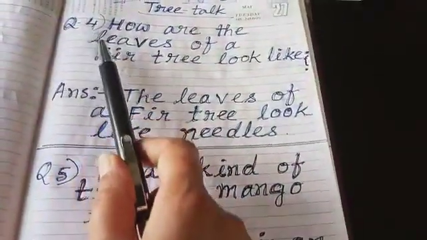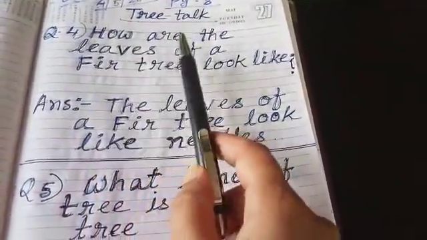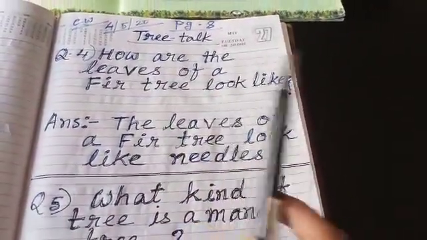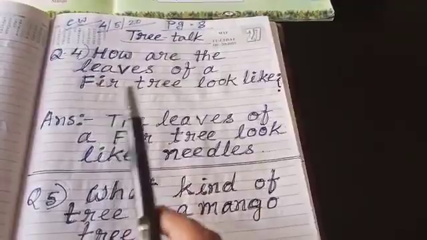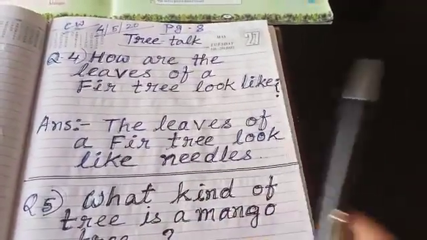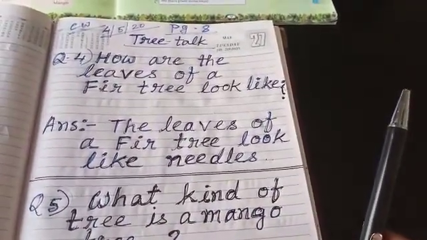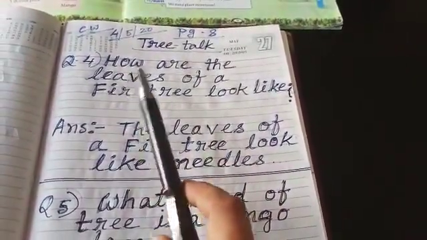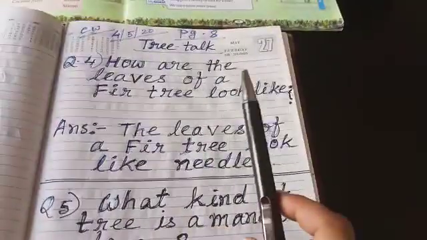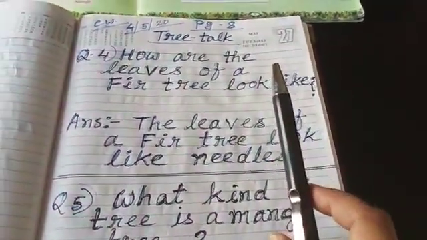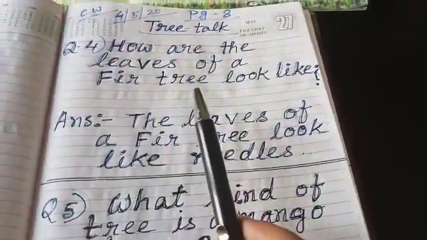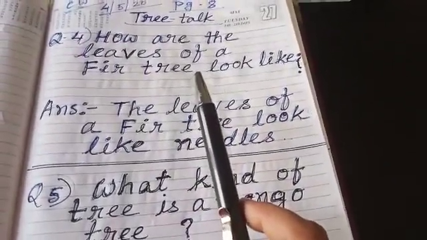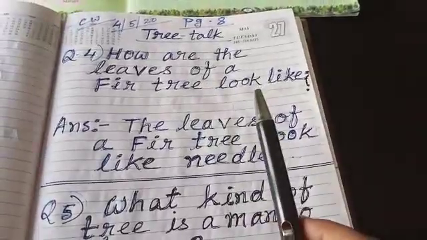Question number 4. How are the leaves of a fir tree look like? How are the leaves, L-E-A-V-E-S, leaves of a fir tree, F-I-R, fir, T-R-E-E, tree, fir tree look like?